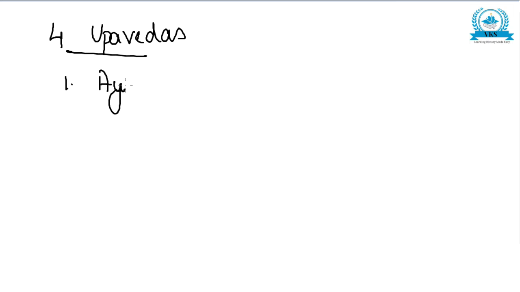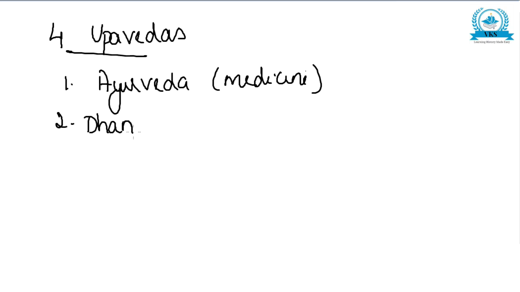Attached, there are 4 Upavedas. See, Vedangas we studied, and after that there are 4 Upavedas. Upavedas are subsidiary Vedas. The 4 Upavedas are, first is Ayurveda, that is dealing with medicine. Then second is Dhanurveda, that is dealing with the art of warfare.